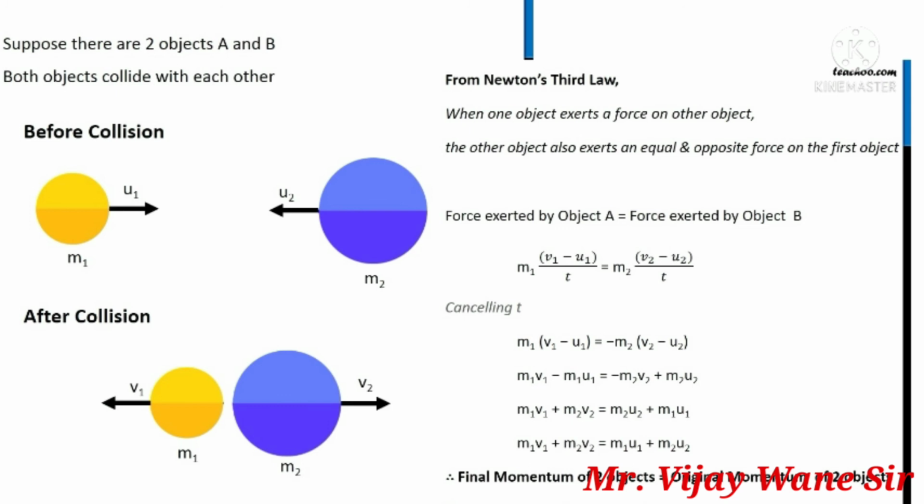Now let's say their initial velocities were U1 and U2 respectively, and the final velocities, that is after collision, are V1 and V2. Then according to the law of conservation of momentum, M1 U1 plus M2 U2 equals M1 V1 plus M2 V2. That is, the algebraic sum of the initial momentum equals the algebraic sum of the final momentum. This is valid for any number of bodies undergoing collision.